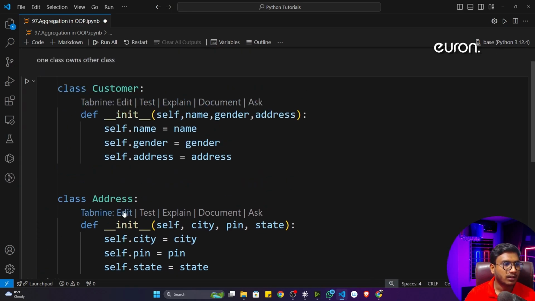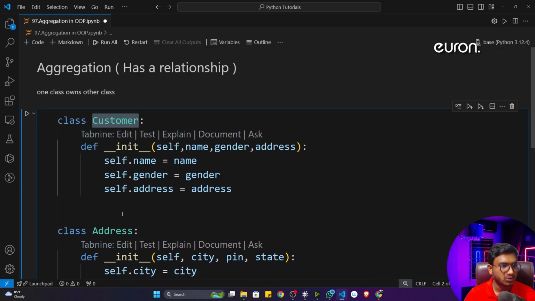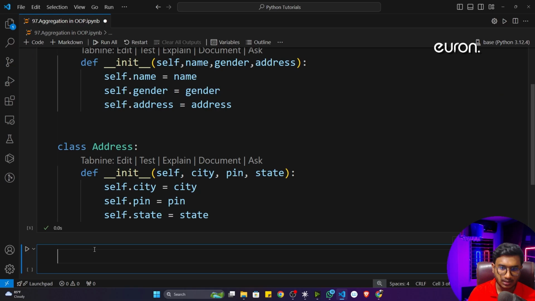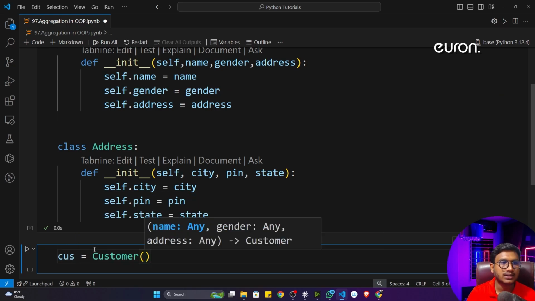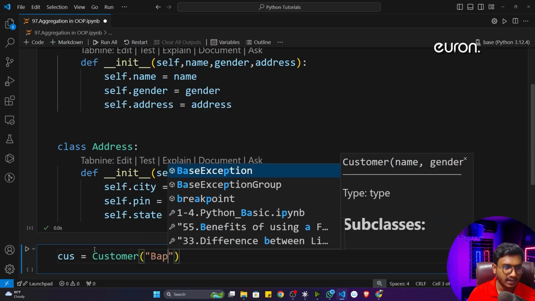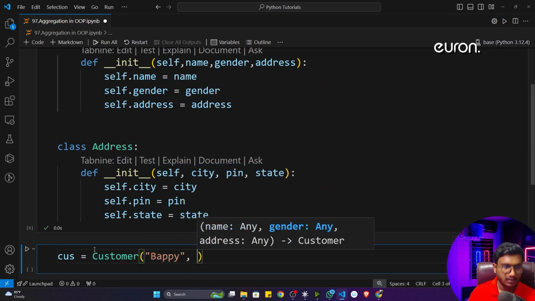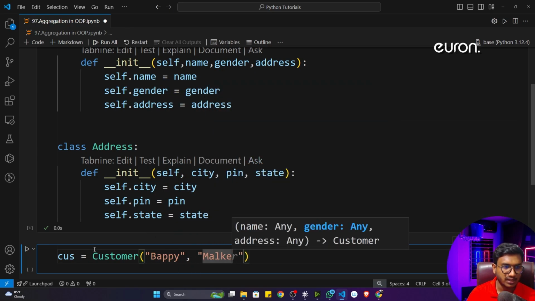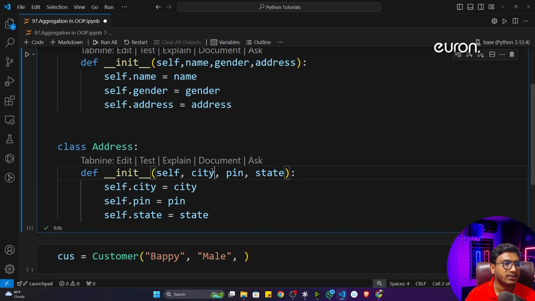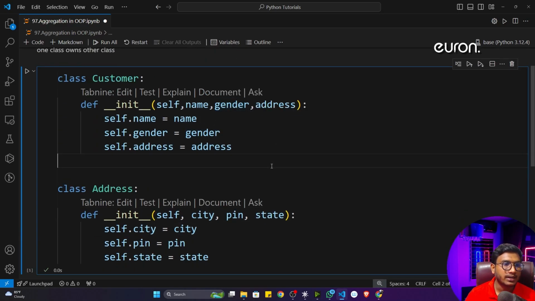Now first of all, if I want to initialize the customer object, the customer object takes three inputs. First it will take the name, let's say name is Bappi. Then it will take the gender, let's say gender is male. The third input it will take is the address. The address is nothing but the address object, that means this class object.